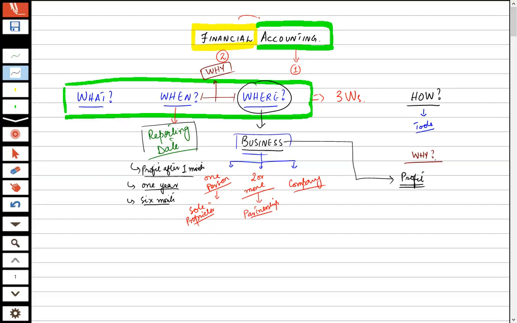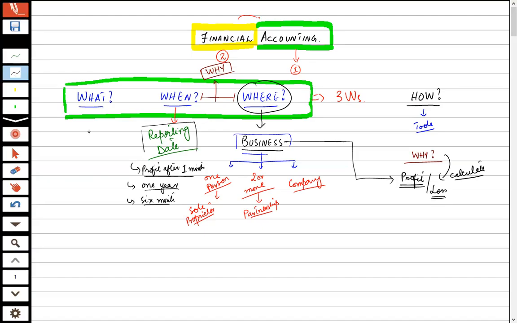So why is accounting done? To ascertain, or you may say to calculate, how much profit is earned by the business. It is all done through the accounting cycle. Not necessarily is the business earning profit. A business may suffer loss. So if a business is suffering losses, then it will also be calculated through accounting: how much loss is suffered by the business.